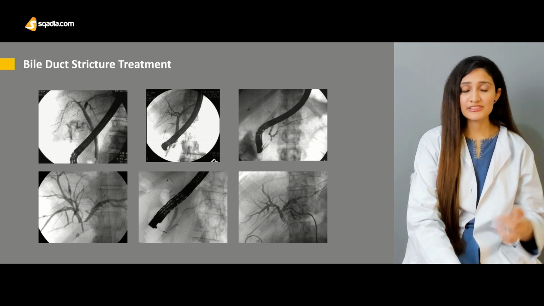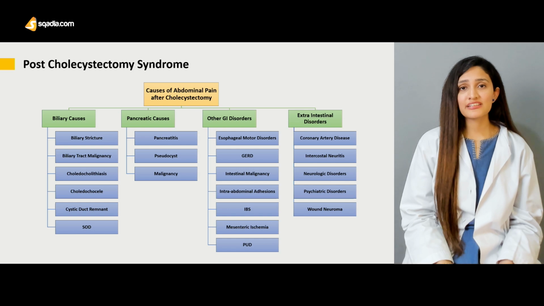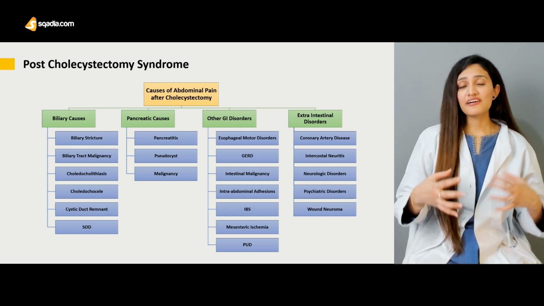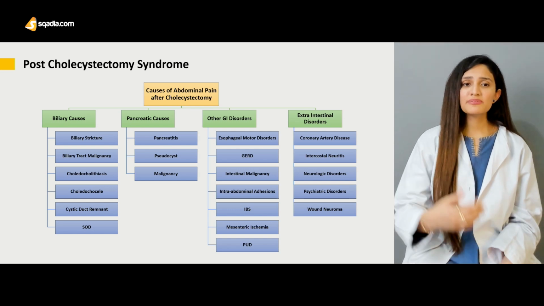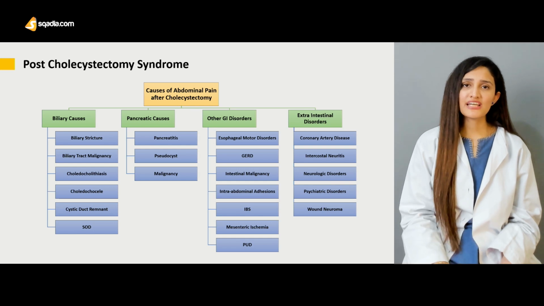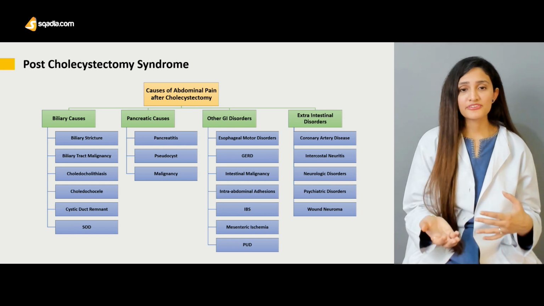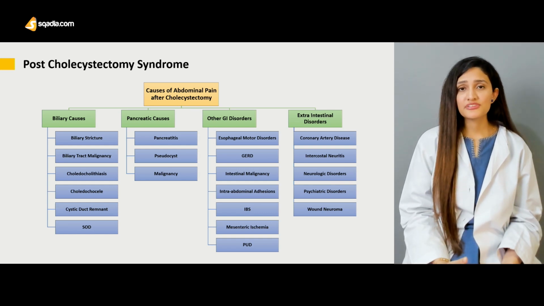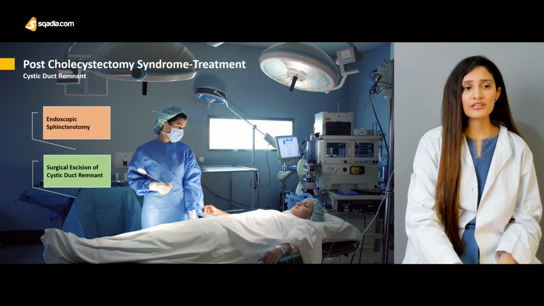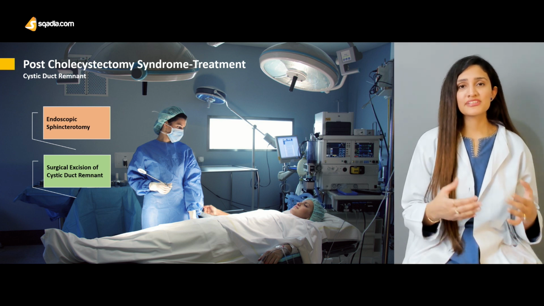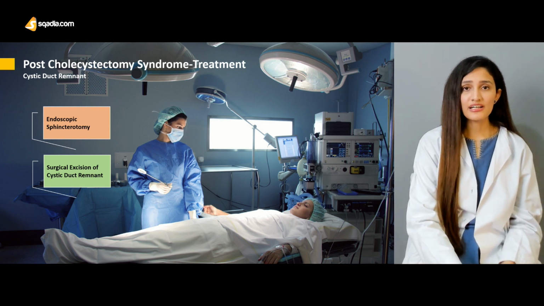clips among these pictures. And then there's a syndrome which is called the post-cholecystectomy syndrome. These patients usually have symptoms of gallstone disease after having their gallbladder out. So we'll be talking in detail about why these patients are having this sort of abdominal biliary pain. It could be because of biliary, pancreatic, gastrointestinal disorders that cause this sort of abdominal pain. And then we'll be talking about the post-cholecystectomy syndromes such as the cystic duct remnants. What are the treatment options available for this sort of remnant?